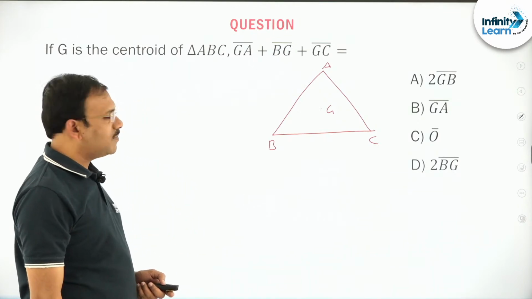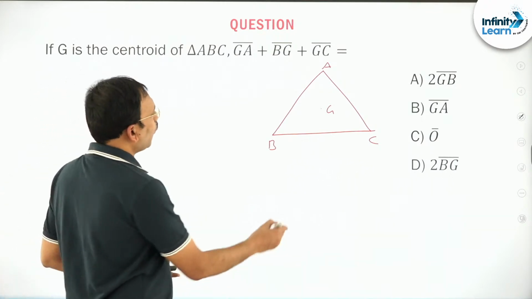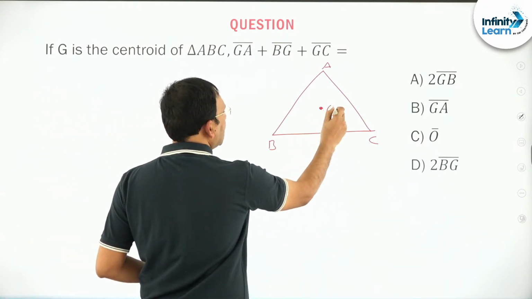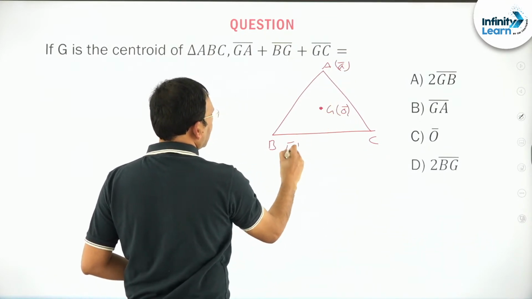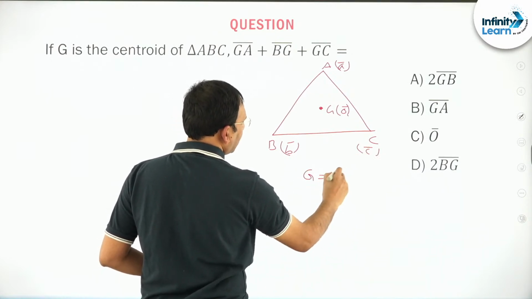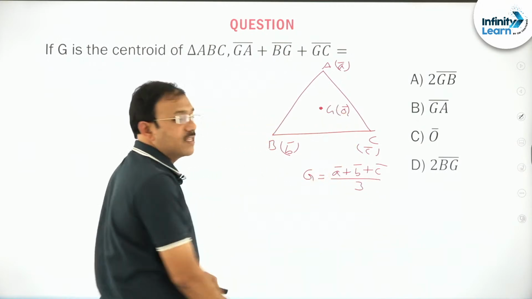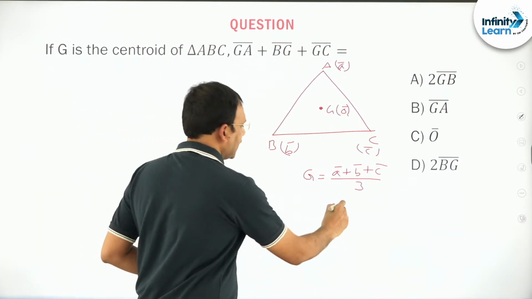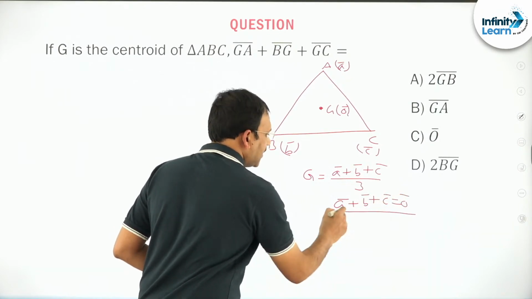One thing, why don't you take G itself as 0 bar, let the others be A bar, B bar, C bar. So, friends, G is nothing but by formula A bar plus B bar plus C bar by 3, which is given as 0 bar. So I can say A bar plus B bar plus C bar is 0 bar.